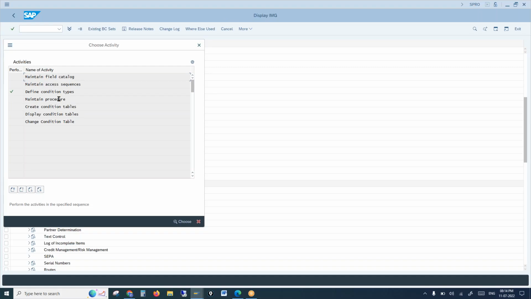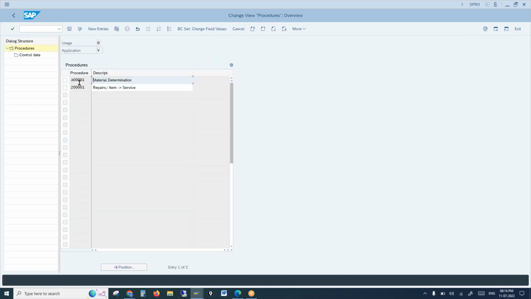Then we need to place that condition type into a procedure. The standard procedure for material determination is A00001. See how the system differentiates, because this also looks like pricing procedure RVAA01, right? So how does the system know in which concept we are using condition technique? First of all, the system should know we are using this in the SD module. At the same time, the system should also know within SD which area you are using it in. How does the system know that?